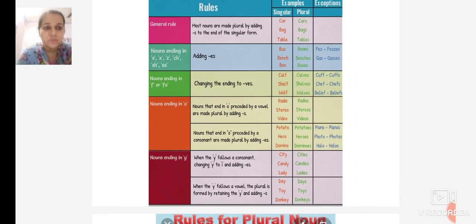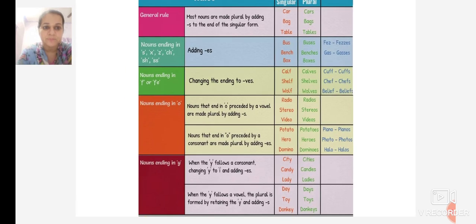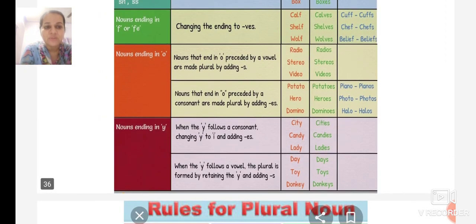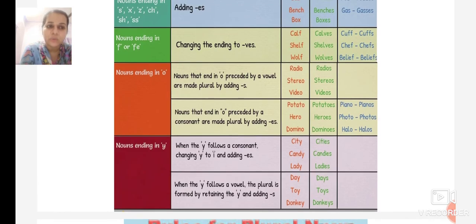So these rules you have to remember. For example, day, days, toy, toys, donkey, donkeys.